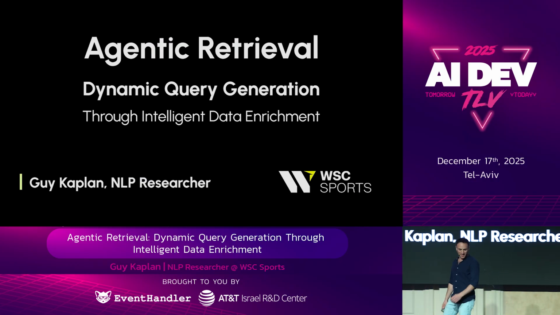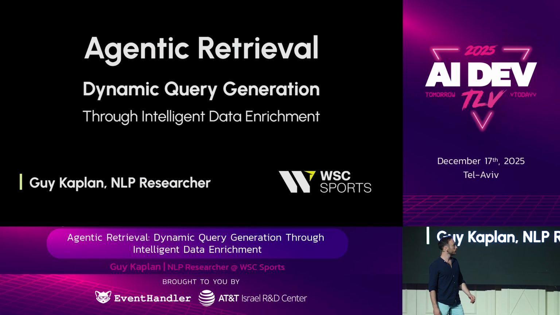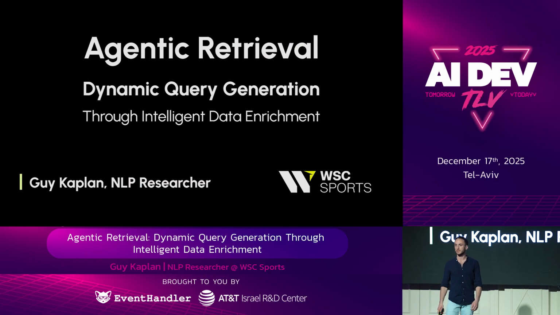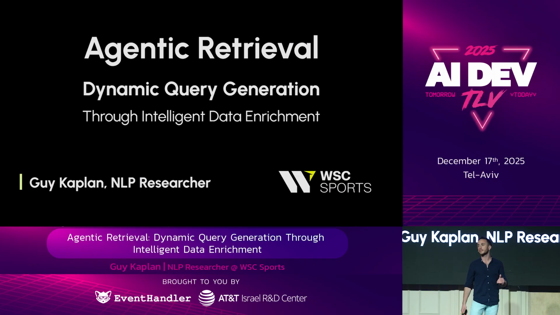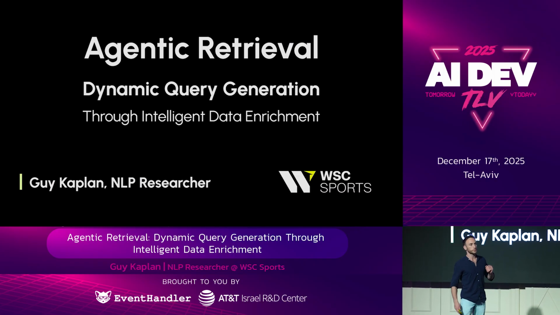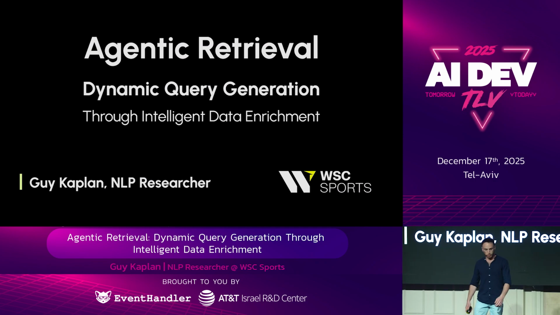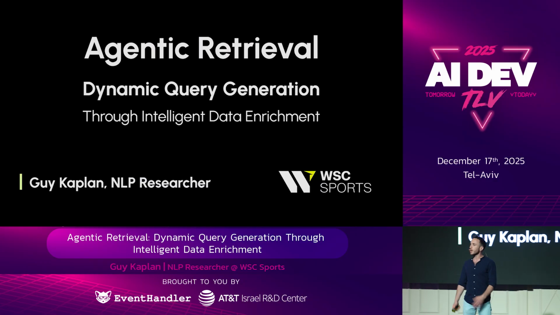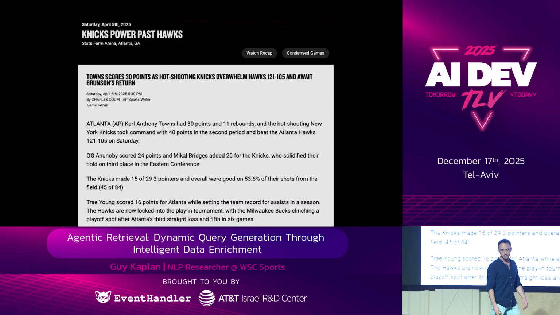Really excited. So my name is Guy Kaplan, and I'm an NLP researcher at WSC Sports. Today we will talk about retrieval systems and how we can use agentic workflows in them. I will show you how you can keep your retrieval systems flexible so you can adapt to new data without training your models. And we will see how we can increase velocity by cutting down development time. We'll also see how we can stay efficient and avoid complex maintenance.